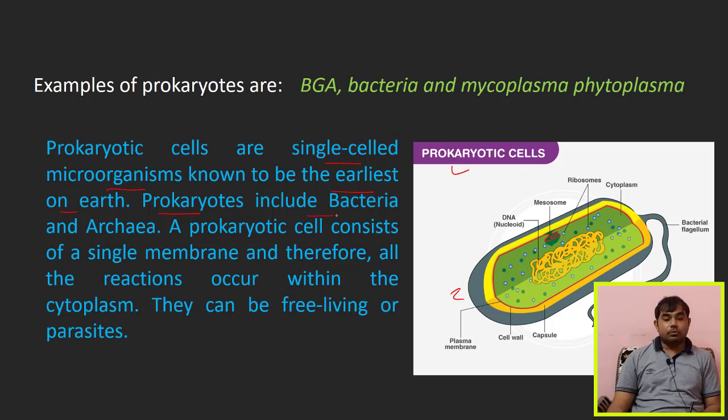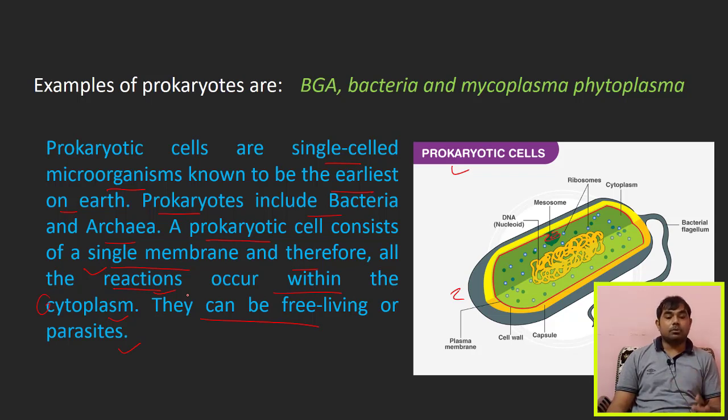Prokaryotes include bacteria and archaea, and prokaryote cells consist of a single membrane, and therefore all reactions occur within the cytoplasm. They are free living or parasitic. If parasitic, they will definitely cause disease.